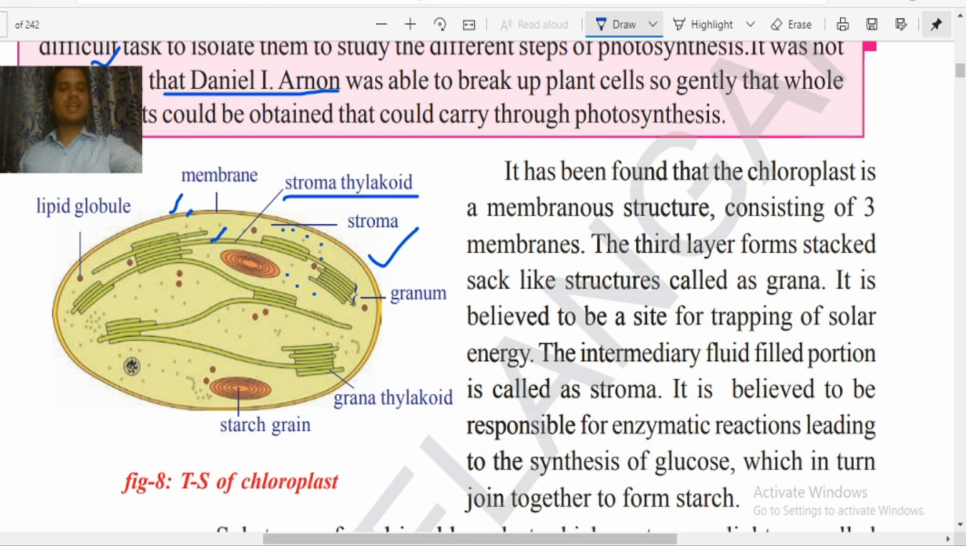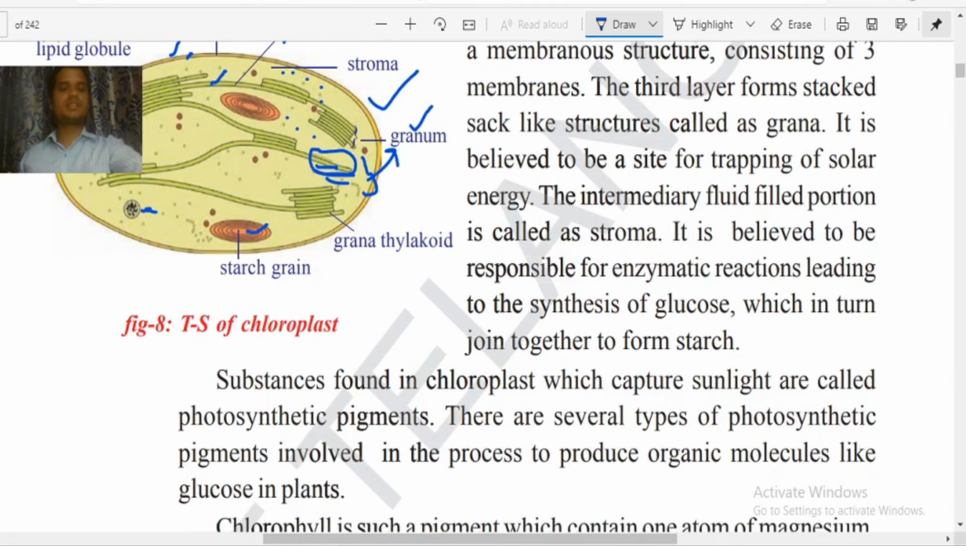Thylakoids are nothing but layer-like structures. When these layer-like structures form another layer-like structure, it is called a granum. See, the single thing is called a thylakoid. If these single things are arranged in layers, then that is called a granum. Inside this you can see the lipid globules and the starch granules, and there are some other structures also available inside this chloroplast.